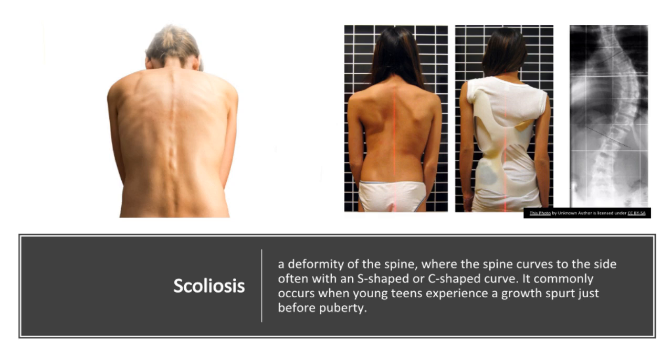Procedure: forward bend test with a screener or a physician. Stand facing away from the screener. Bend forward at the waist 90 degrees. Feet 10 centimeters apart, knees straight, and feet parallel to each other. Palms of the hands are facing each other and hang down and are relaxed. The head is down. It is normal if the screener observes the following: both sides of upper and lower back are symmetrical.